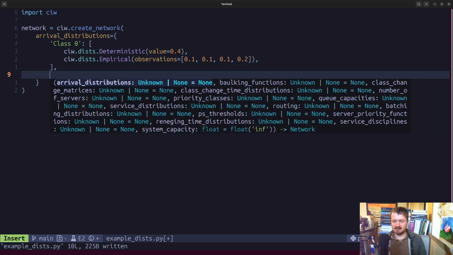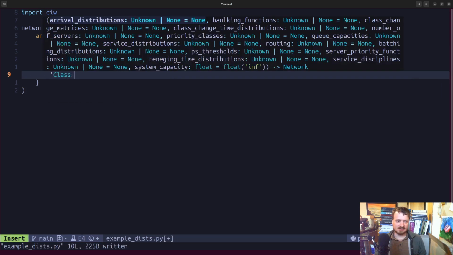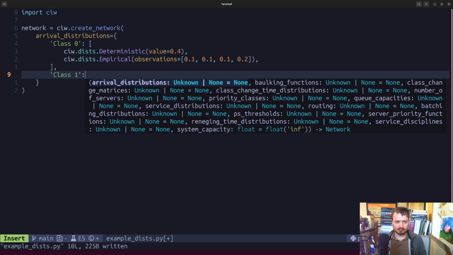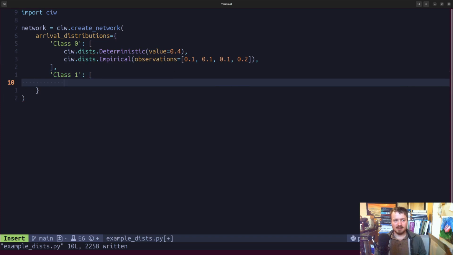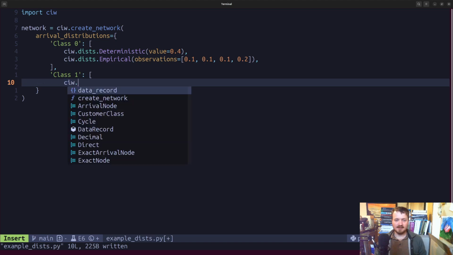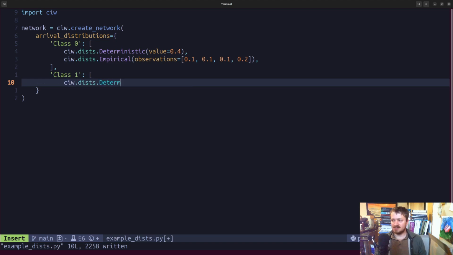But we still need class 1, since we're going to do 2 classes. In class 1, let's say their first arrival distribution, q.dists, is also a deterministic, value 0.2.